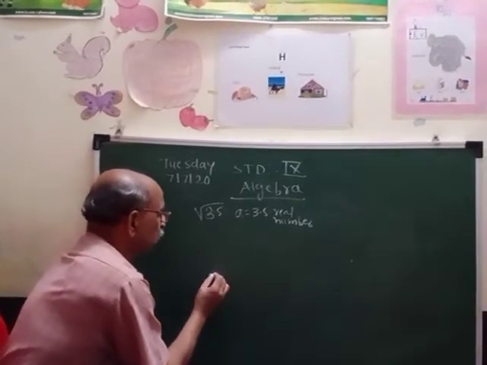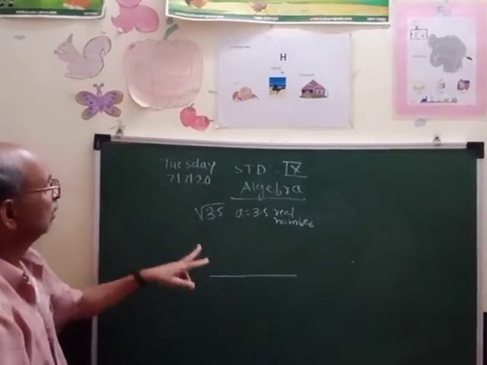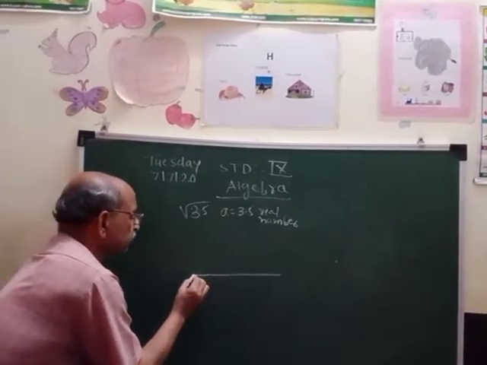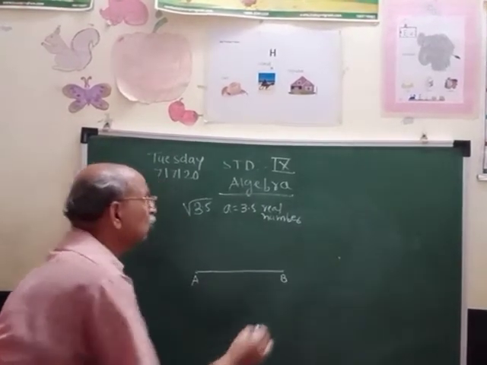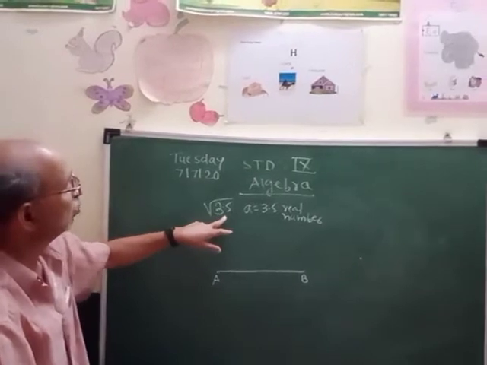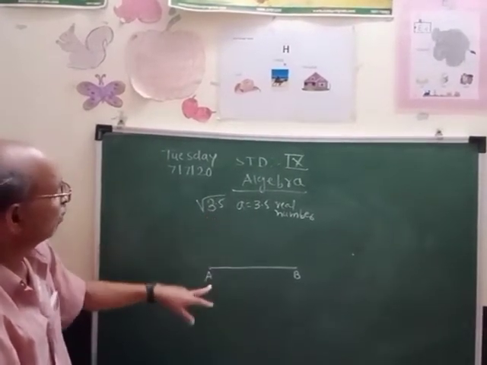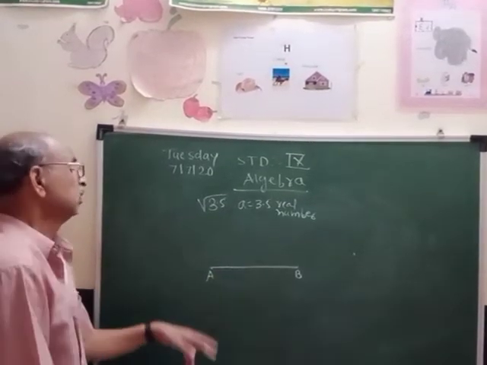First, draw with your scale a segment of 3.5 centimeter and give it the name, suppose AB. So you have to represent this square root 3.5 geometrically.